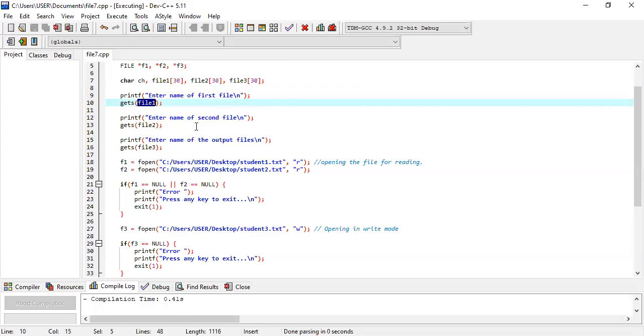Anything else? Any other question? Anyone? Ma'am, বলো। ওই while loop একটা ছিল ch equal to getc f1 not equal to EOF।